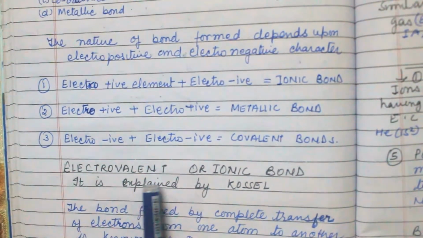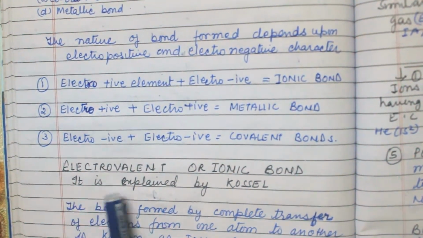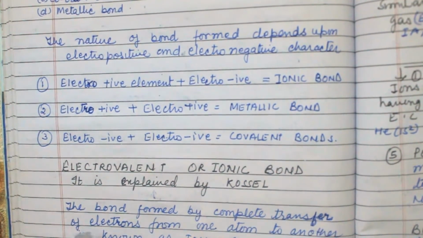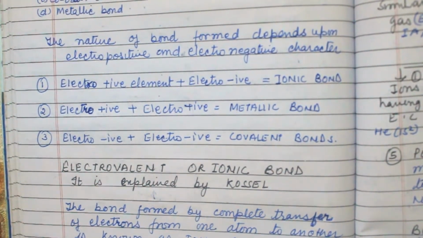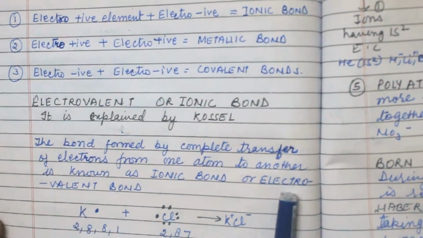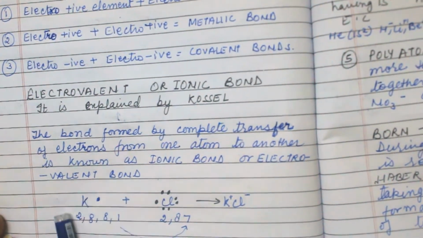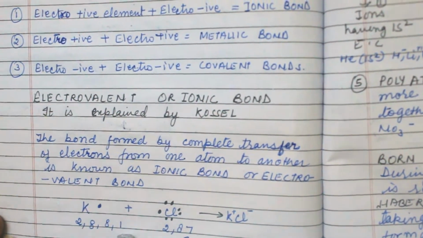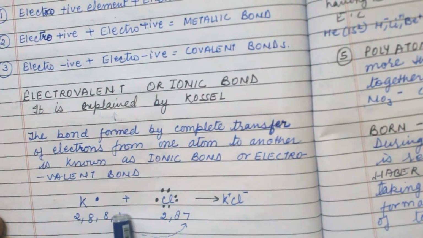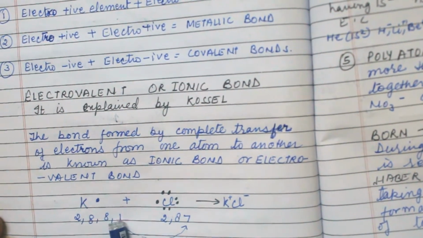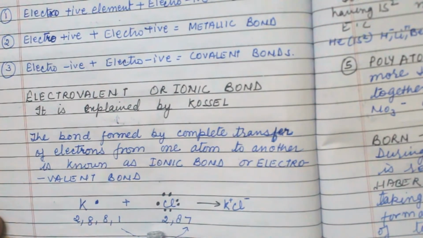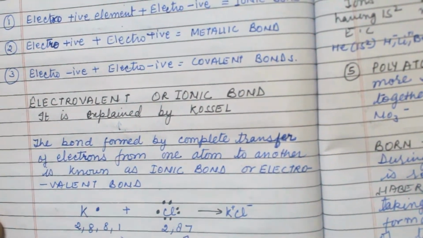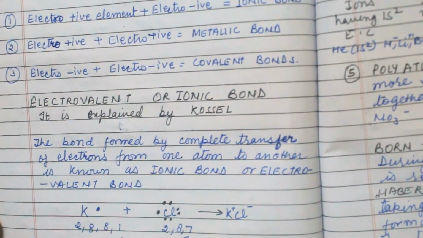Now come to the electrovalent or ionic bond. It is explained by Kossel. The bond formed by complete transfer of electrons from one atom to another is known as an ionic bond or electrovalent bond. For example, in potassium the electronic configuration is 2, 8, 8, 1. The outermost or valence shell has one electron, and in chlorine the electronic configuration is 2, 8, 7, and the outermost valence shell contains 7 electrons.